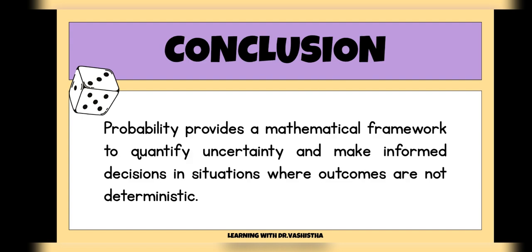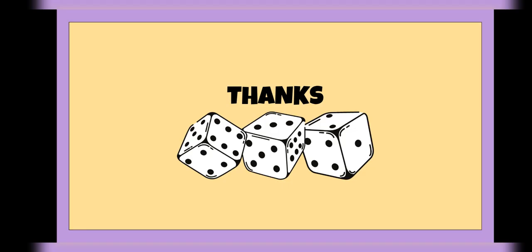So in the end we can conclude that the concept of probability helps us to make informed, better, certain decisions, because it provides a mathematical framework to quantify the uncertainty. So we can find out what is the best out of the rest in situations where the outcomes are not deterministic or are not easily found. So that is where probability can be really useful. Okay, thank you.